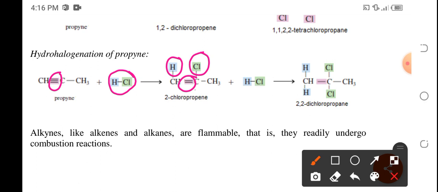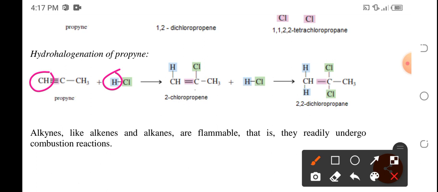But we have to follow Markovnikov's rule, which states that the hydrogen of the reactant will be added to the carbon atom that bears the most hydrogen. So the hydrogen of the reactant goes to the carbon atom of the triple bond with the most hydrogens. Therefore, this hydrogen will go with the CH, and the chlorine will go to the second carbon atom that bears the triple bond.